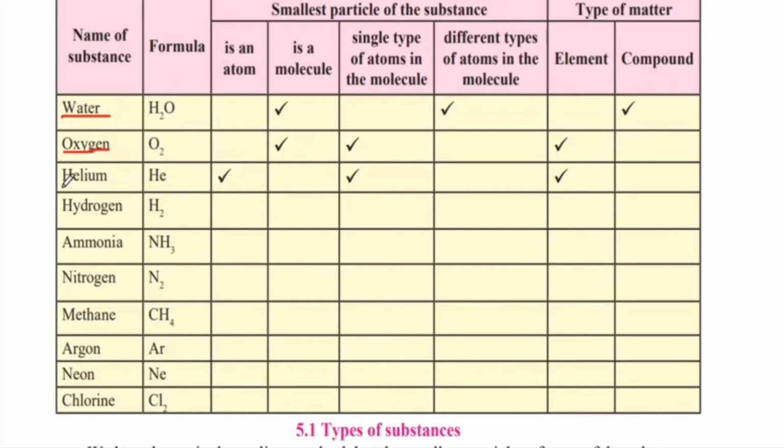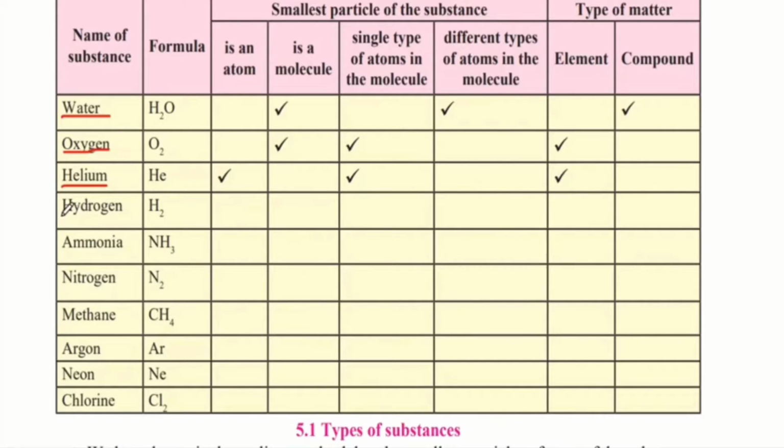So the next example is helium, and the formula for helium is He, and it is an atom. It is not a molecule because just 1 atom gives you helium. It is a single type of atom in the molecule because it's only helium and no other atom. And this is a part of the periodic table, hence it is an element.